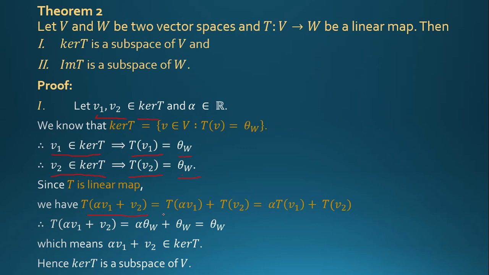Now use the second property of linear map, T(alpha v1) = alpha T(v1). So T(alpha v1 + v2) = alpha T(v1) + T(v2).